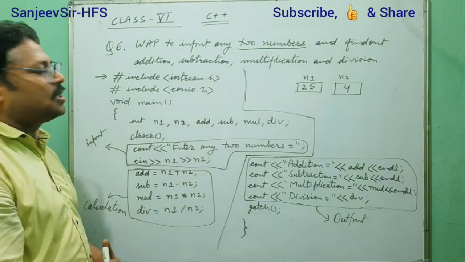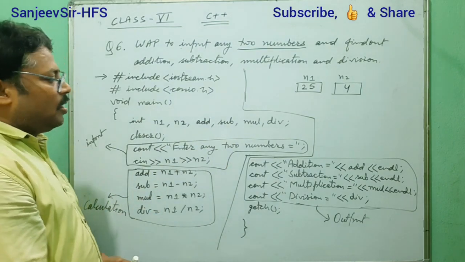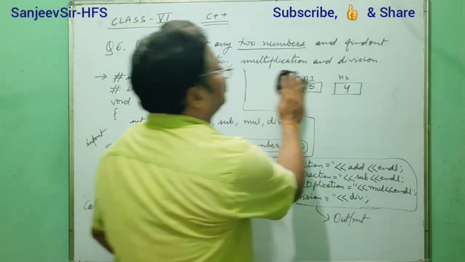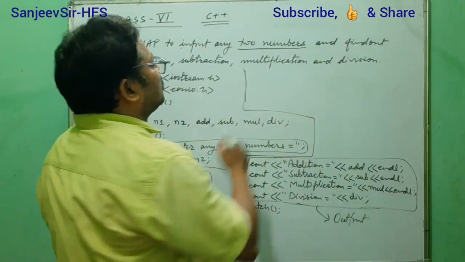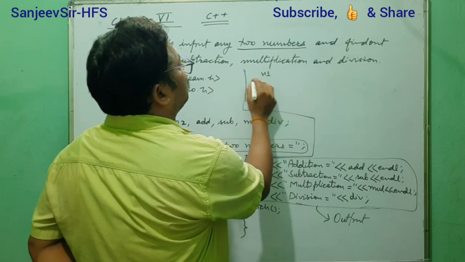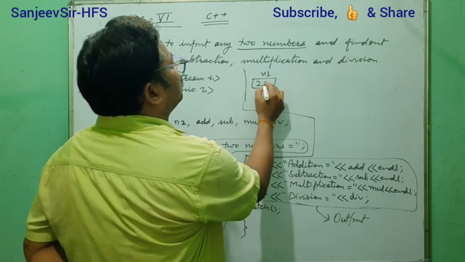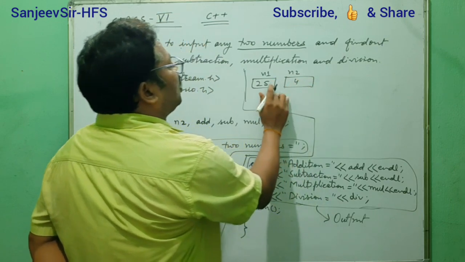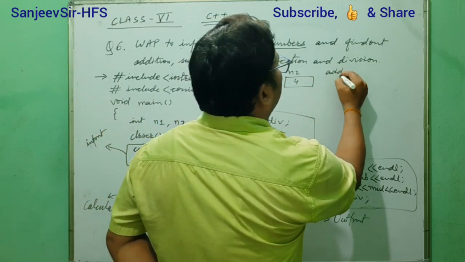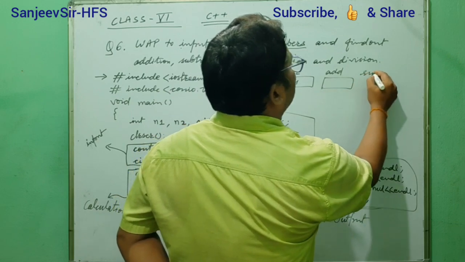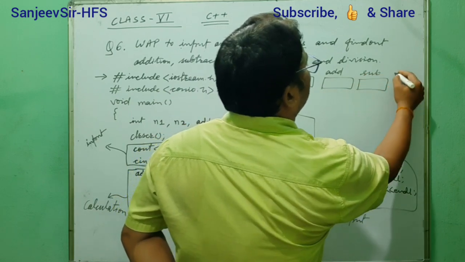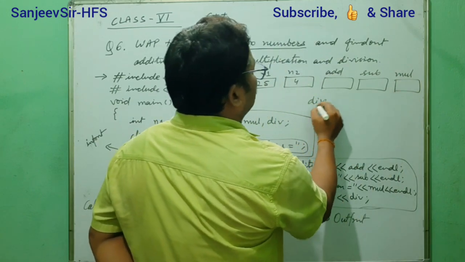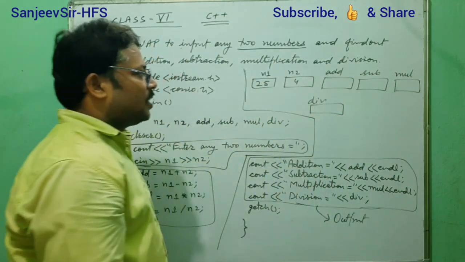This one understood, any questions? Now we understand with the values. Suppose I erase this, and suppose somebody gives n1 as 25, n2 as 4. Now which variables do we need here: add, subtraction, multiplication, and division. So we will understand what the result will be.